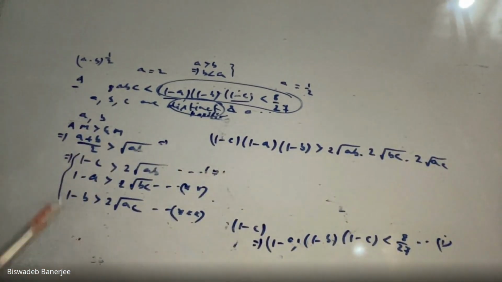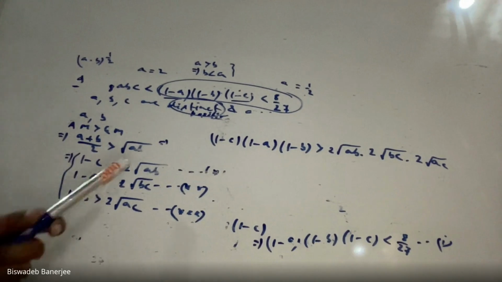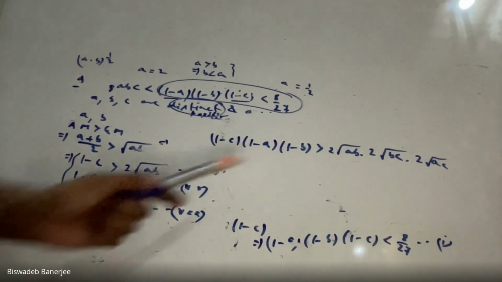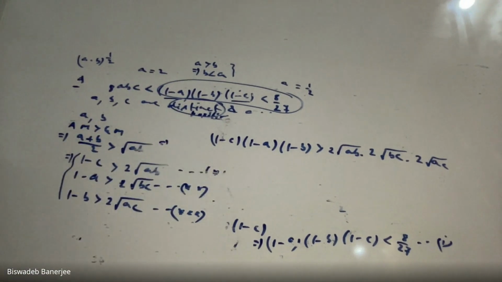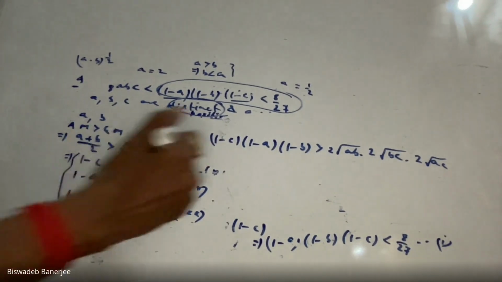Just multiply them, just like in my previous question.